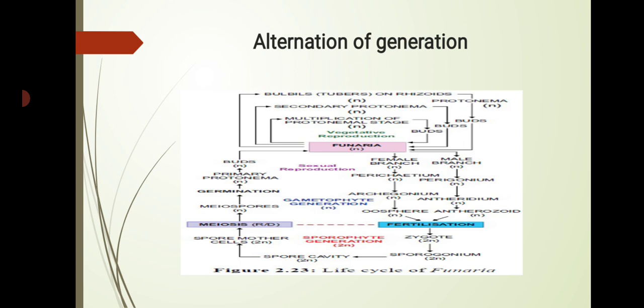Now the last point is alternation of generation. Alternation of generation means the plant completes its life cycle, that means its reproduction, its characters, its habitats, and so on. Look at this diagram of alternation of generation. This is the life cycle of Funaria.